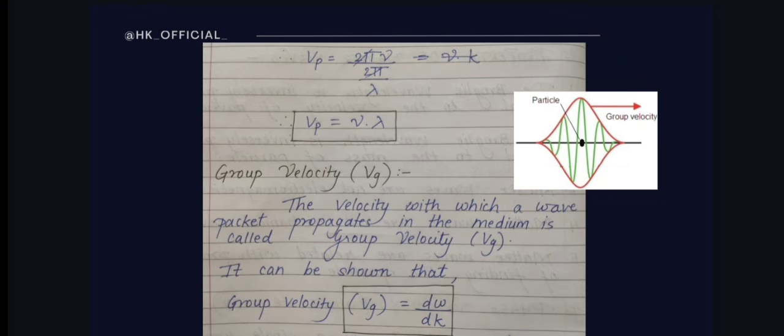and you can figure it out using the formula, this Vg is equal to d omega by dk, and this helps us understand how fast the entire wave packet or group is moving through the medium. I hope you got the concept of group velocity. So our formula is Vg is equal to d omega by dk.